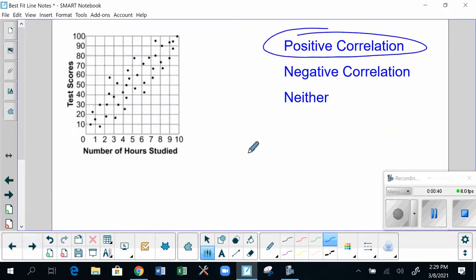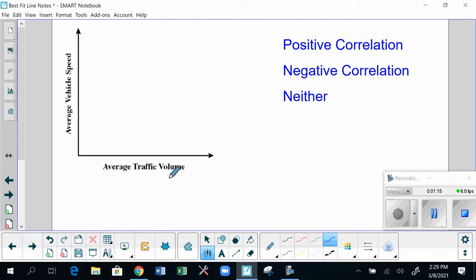All right, as we look at this data, absolutely correct. There's a positive correlation here. You can see by this data, the more students study on the x-axis, the higher their test scores go on the y-axis. That's called a positive correlation. And you can always ask, well, how strong is that positive correlation? I'd say this is from a medium strength to a strong strength. These don't make a perfect line by any stretch, but they definitely trend upward. Thus a positive correlation.